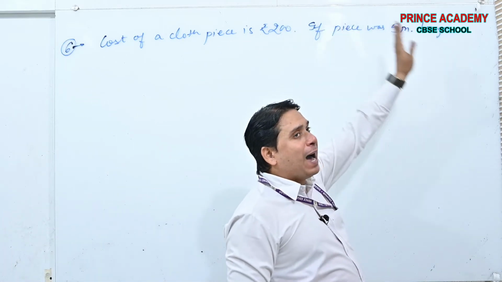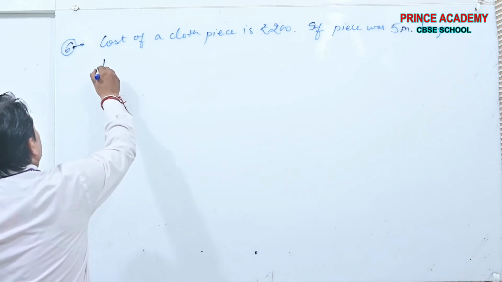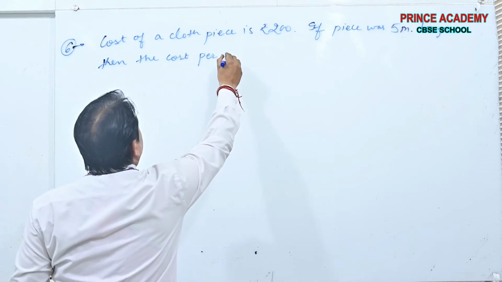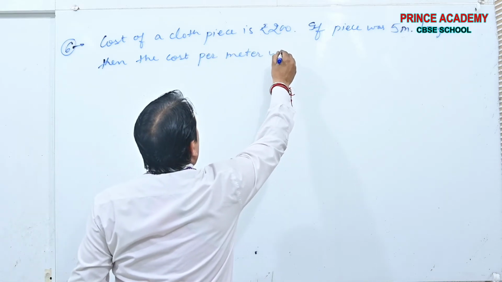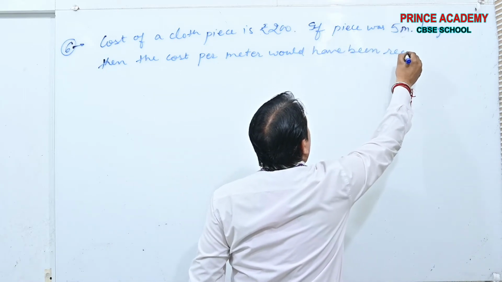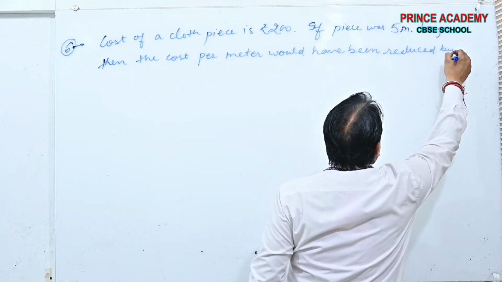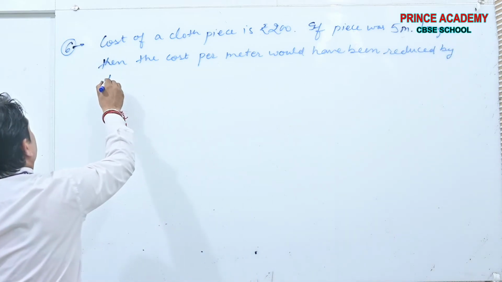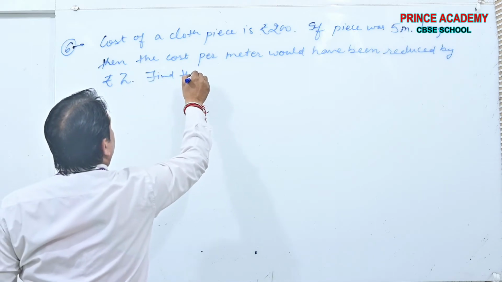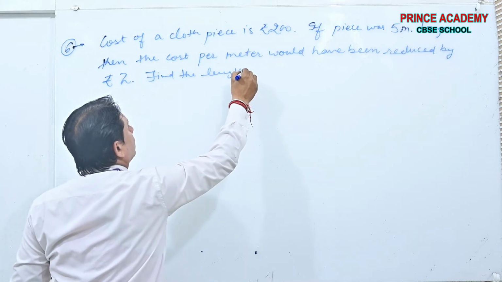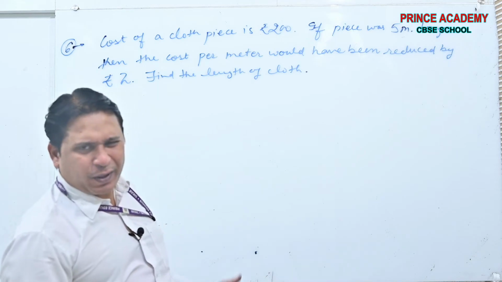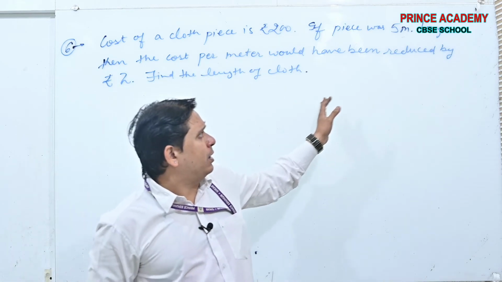If the piece was 5 meter longer, then the cost per meter would have been reduced by rupees 2. Find the length of cloth. You got my math beta. And cost per meter it will be there automatically.